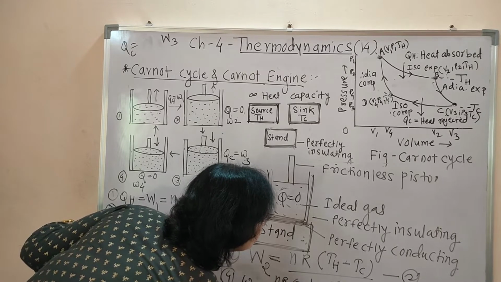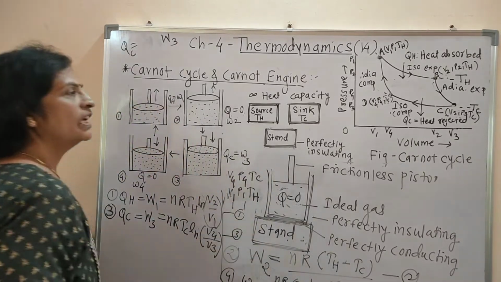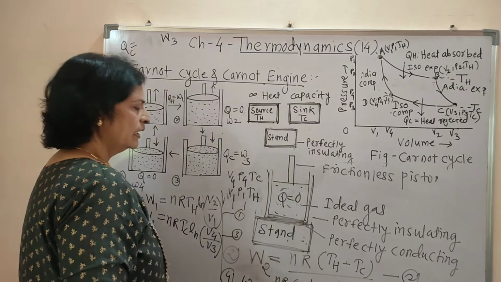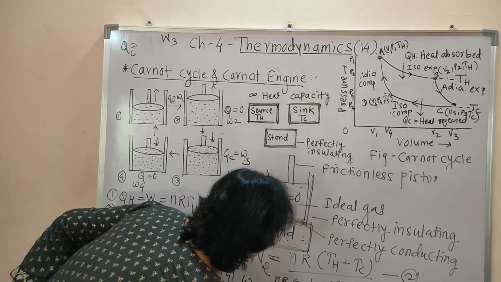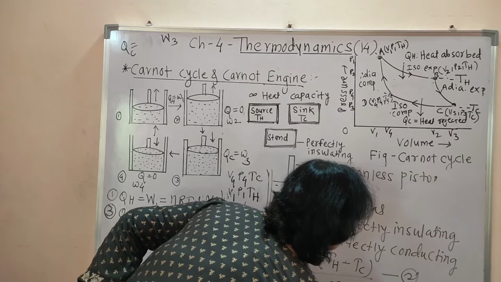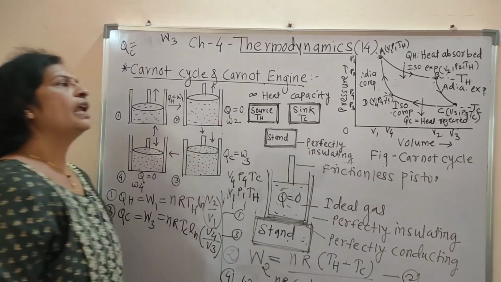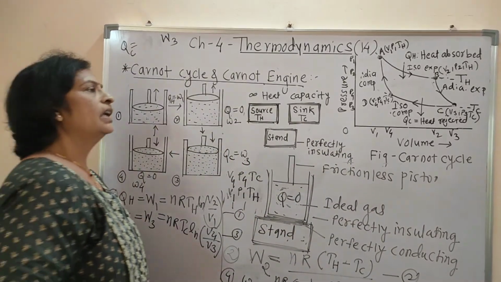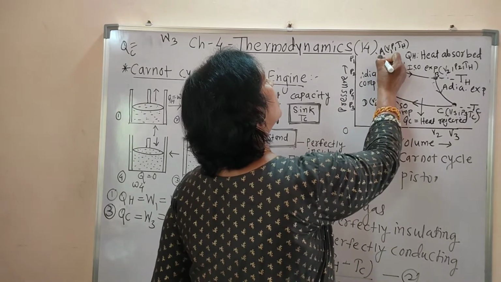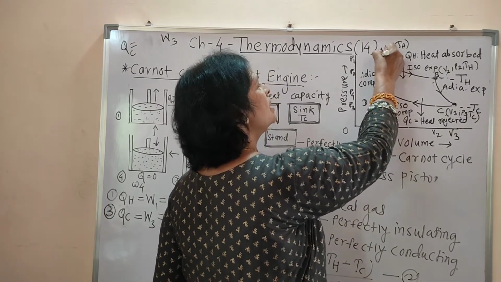And the equation for that adiabatic compression, equation number 4, is W4 equal to nR (Tc minus Th), final minus initial, divided by 1 minus gamma. Now we have to calculate the total work done when the system returns to its initial state.